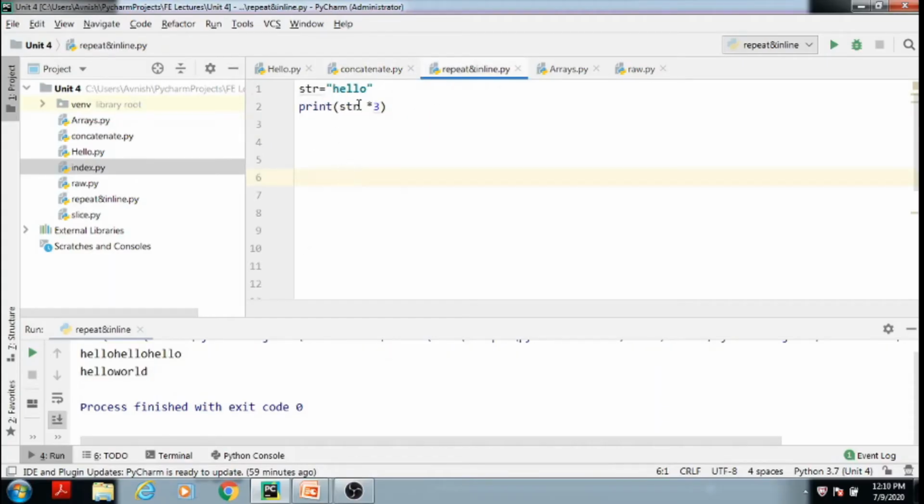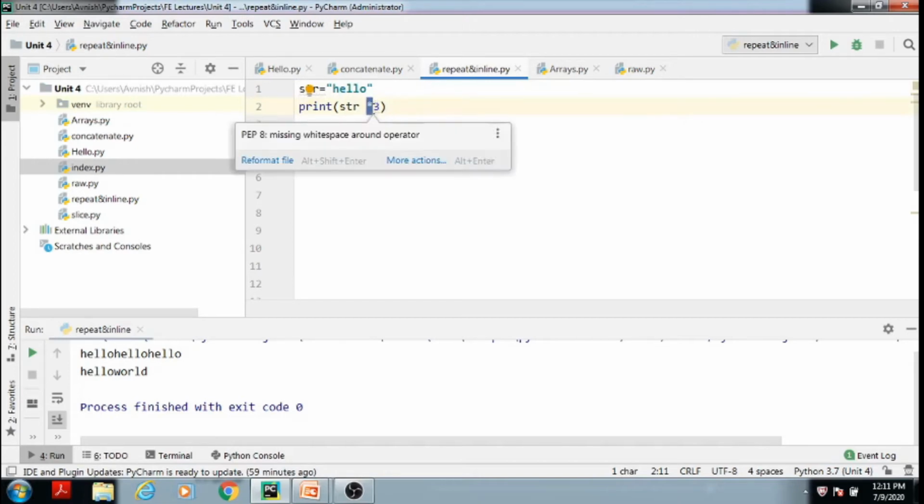Okay, see, this is the code that we were discussing in the previous part of the PPT. Here I want to repeat this word hello 3 times, and I am going to perform that using the star operator or multiplication operator. Now here the multiplication operator is not used as an arithmetic operator, but it is used to repeat a particular string a number of times.